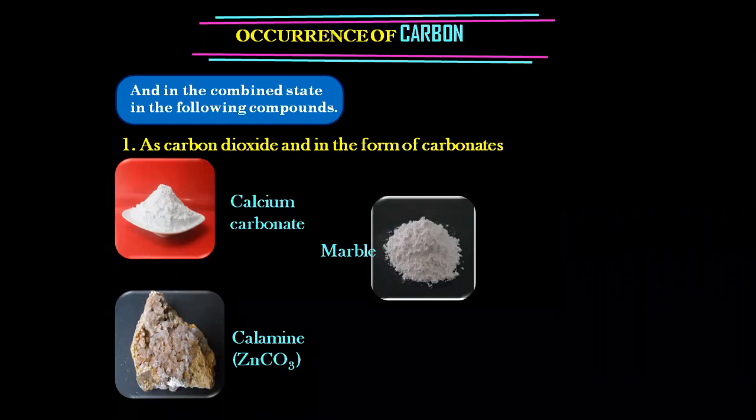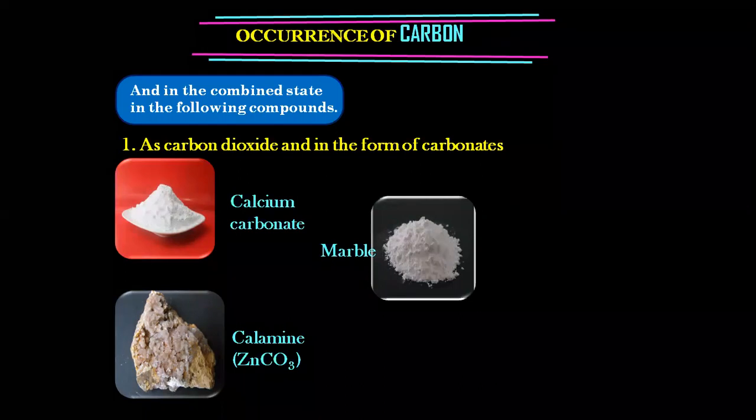We may not be able to meet each other, but at least we are there in our respective homes and we can shout. They should know why you are shouting. You're not shouting, you're repeating. You're trying to memorize the words. As carbon dioxide in the form of carbonates. Come on, quickly. Carbonate, marble, and calamine. No, I can't take the risk of making you unmute.